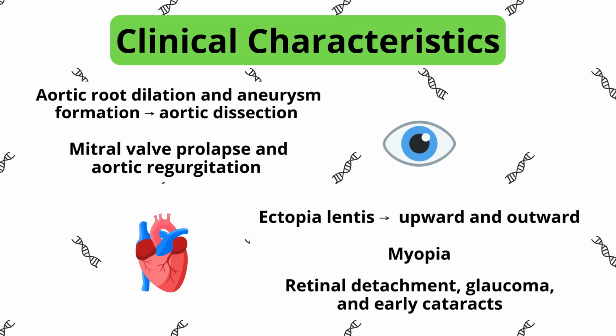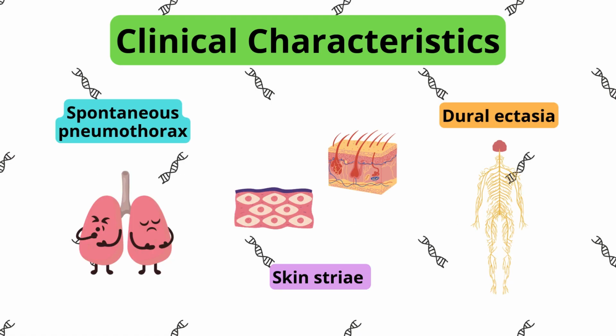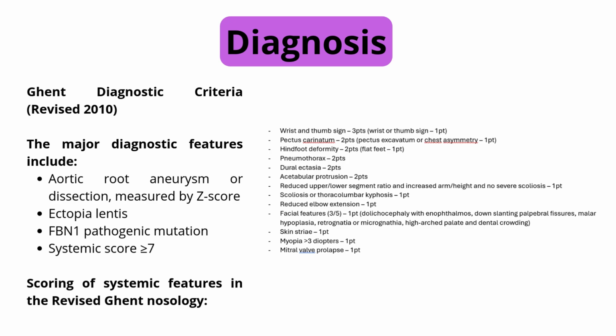Ocular system: ectopia lentis, dislocation of the lens, typically upward and outward. Myopia, increased risk of retinal detachment, glaucoma, and early cataracts. Pulmonary and skin: spontaneous pneumothorax, stretch marks, skin striae. Nervous system: dural ectasia, or widening of the dural sac around the spinal cord, causing lower back pain or neurological symptoms. Diagnosis is based on a combination of clinical findings, family history, and genetic testing.